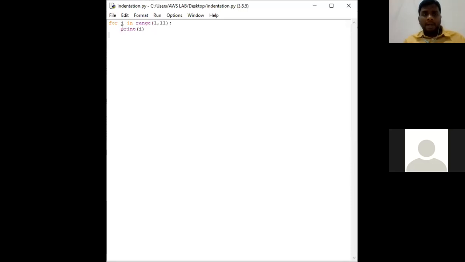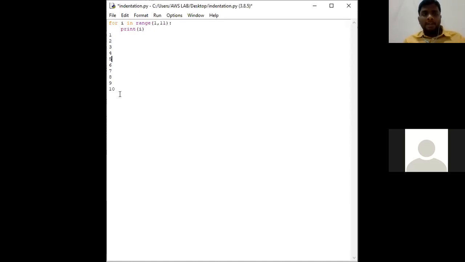Suppose it is executed like this: for i in range of 1 comma 11. So the first i value will be 1, so 1 will be printed here. Next 2, 3, 4, 5, 6, 7, 8, 9, and 10. It does not go for 11. That's what I'm saying. It does not go for the 11th iteration. The range function works only from the starting value 1 to the n value. Think of this as the n value. It checks only for n minus 1 values.